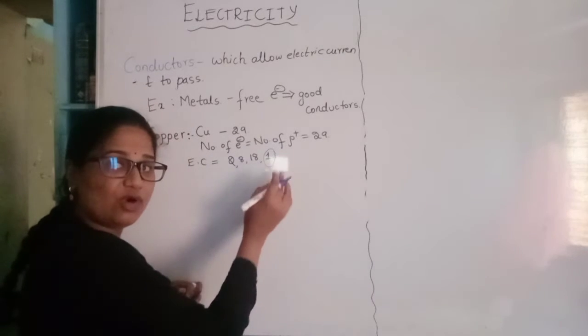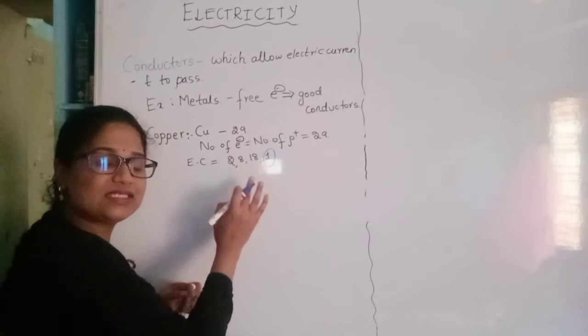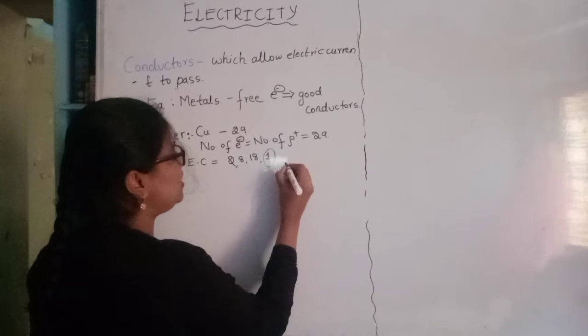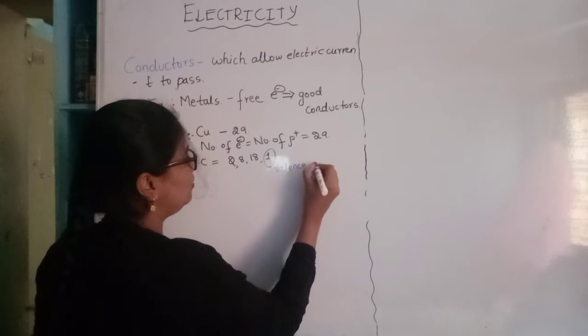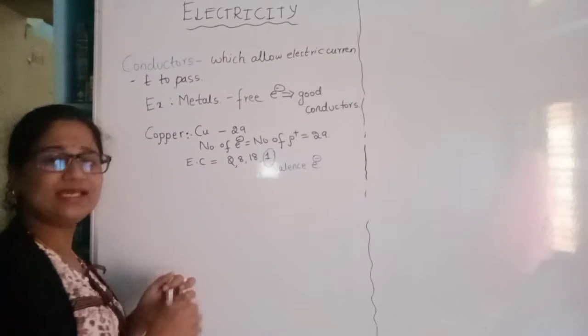What is a valence electron? The electron which is present in the last shell or the valence shell. So that valence electron is free now. Right? That valence electron is free. This is a valence electron.